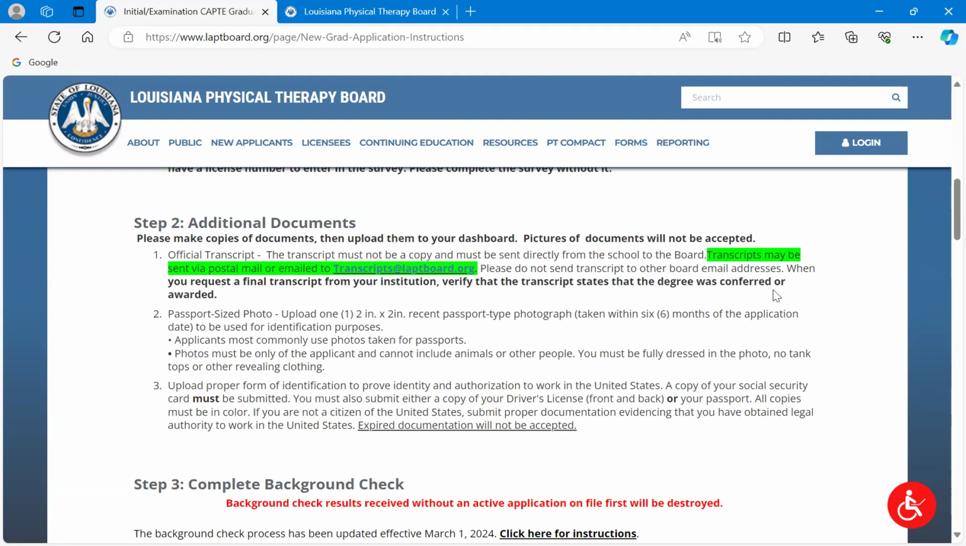Also, on the note of transcripts, when you request your final transcript from your program, you want to make sure the transcript states that the degree was conferred or awarded on X date. So you don't want to request your transcript prior to you being considered completed with the program. You want to make sure you have graduated, whether that means you have to physically walk across a stage first, or it just means that they're waiting for all of your grades and credits to come in. That's a program question for them, which one is it? But essentially it needs to be the final version of the transcript, okay?